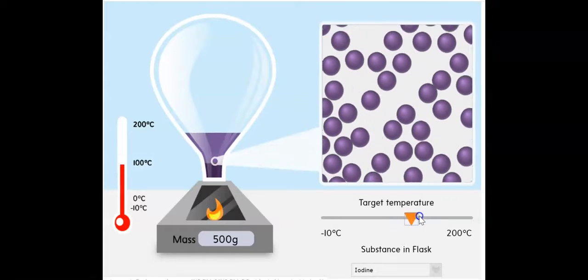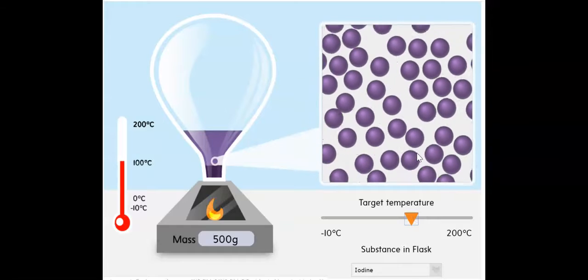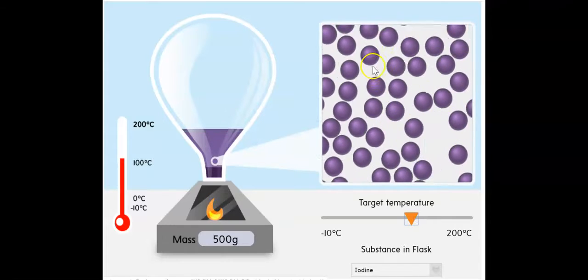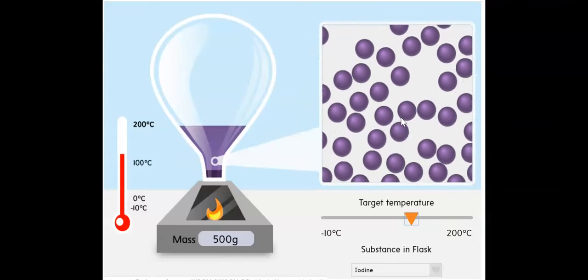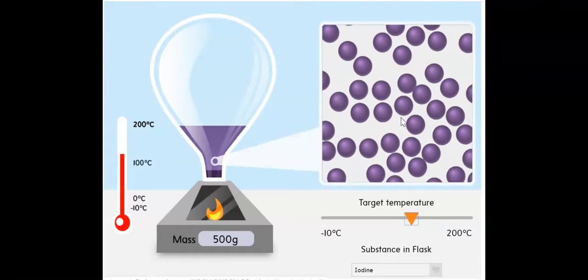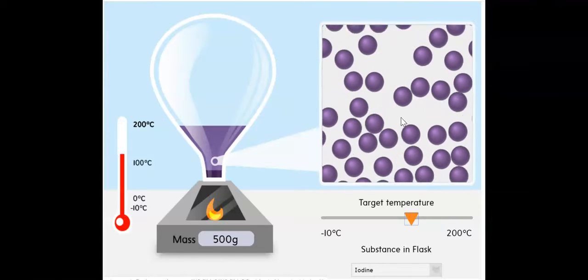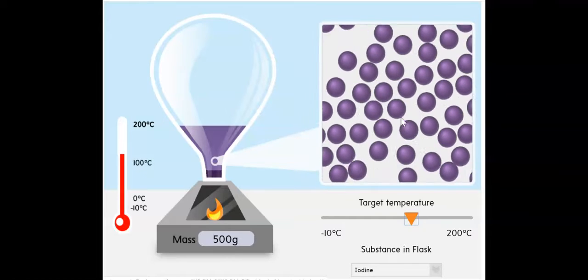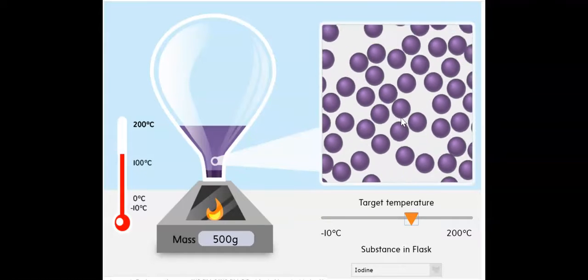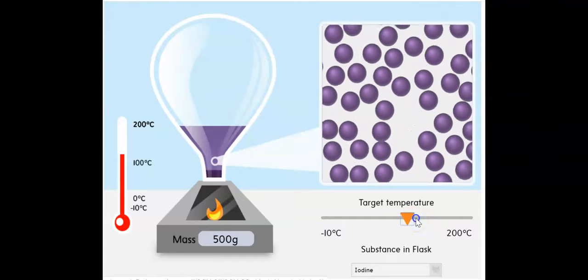What do you think this state is now? It was solid at the beginning, right? What does this represent? Does it represent liquid, solid, or gas? They are scattered all around the place, remember? So technically this is gas now. Do you see what happened? It changed from solid to gas.